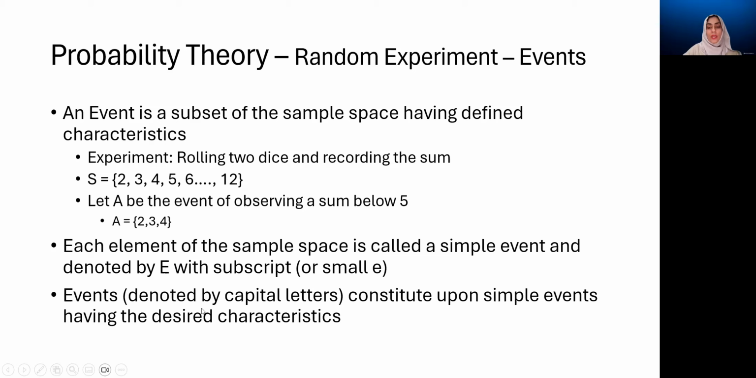Events usually are denoted by capital letters, as we've seen, and they are composed of simple events having the desired characteristics. So here, the sample space included all of these simple events, but this particular event that we've defined includes only these 3 simple events. And we could have defined many other events on the same sample space. An event B could be all the outcomes which are only even numbers. So the composition of that event would be different from A. It might contain some of the same elements as A, but the composition of this event would be different because it is based on a different criteria.